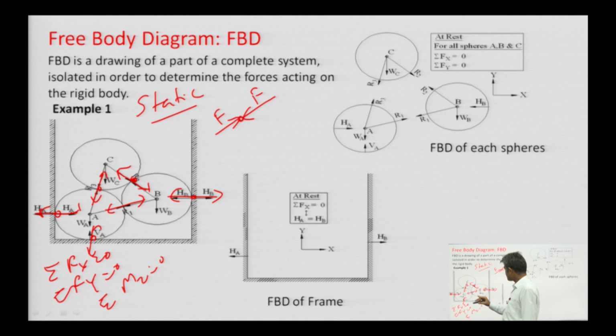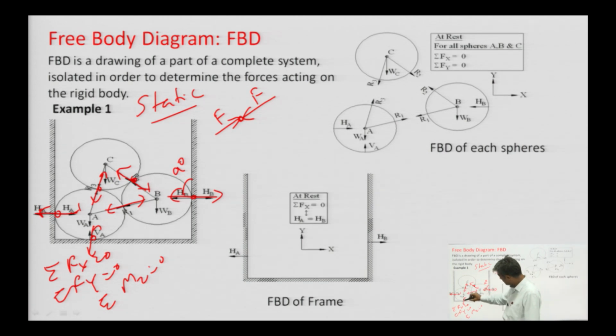After making the directions of the forces, let me explain why I am making this reaction perpendicular to this axis. In this question this vertical surface is smooth, and that is why the reaction will be perpendicular.